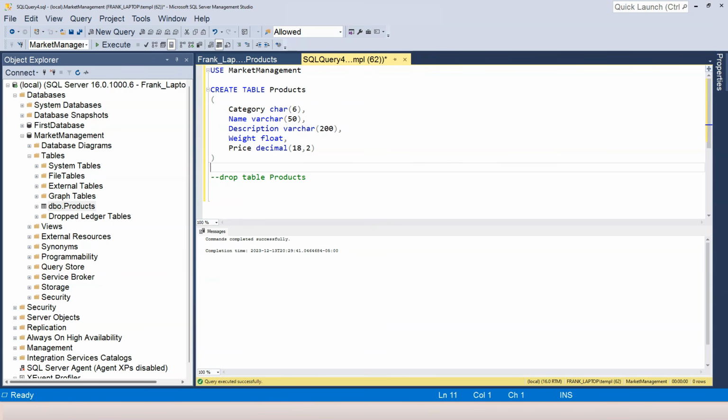Also, in SQL Server, there is a money data type. I actually don't recommend you use the money data type. Sometimes the money data type also has rounding problems, ironically. I personally prefer the decimal data type for something like price, which needs accuracy. Okay, that's everything I want to cover in this video. I will see you in the next one.